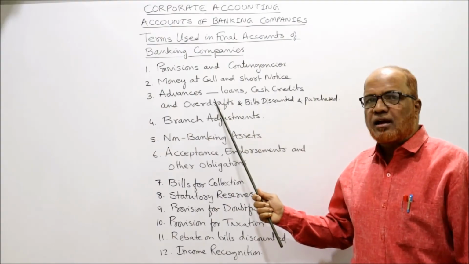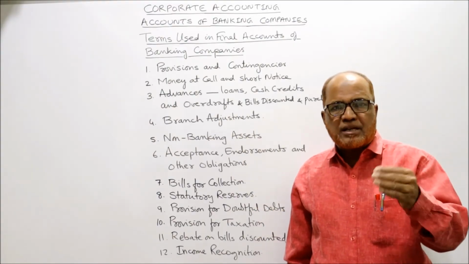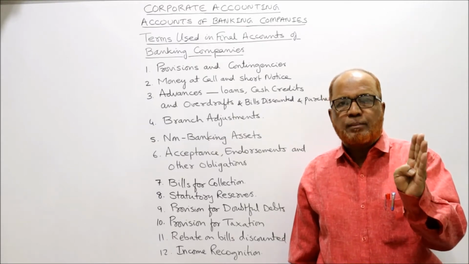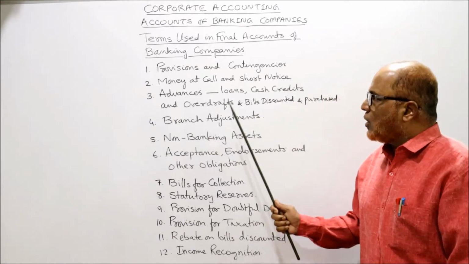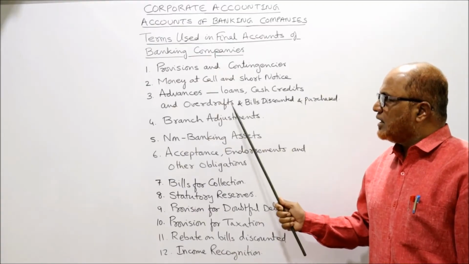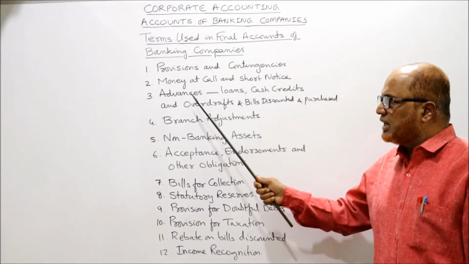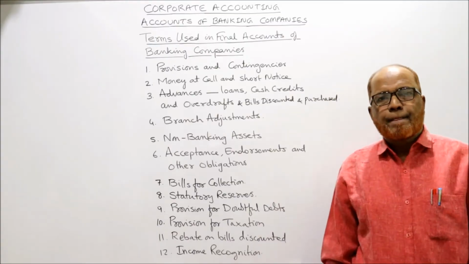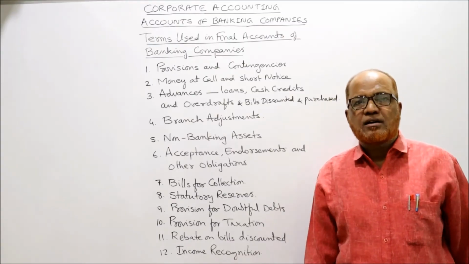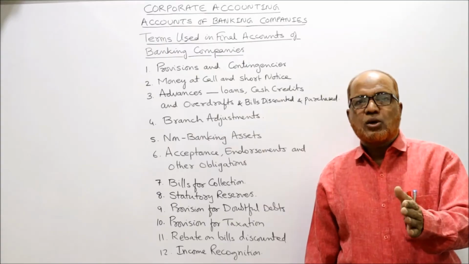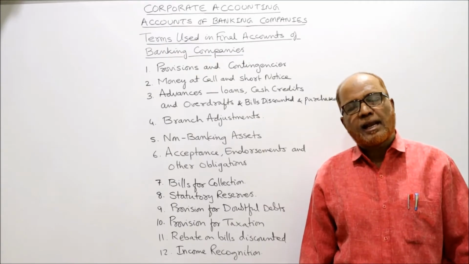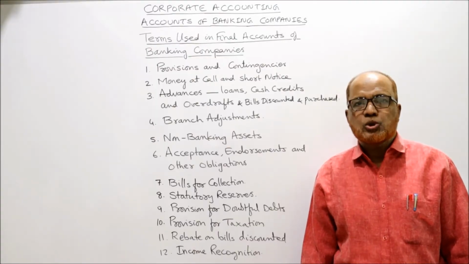तो जैसा लोन दे रहा है उसी तरह बिल के ऊपर भी बिल परचेस करके immediately amount will be paid to the customer, and the owner of the bill is the bank. So all the three, loans, cash credit and overdraft, and bills purchased, will be taken under advances. Now according to the format, the advances should be classified as secured, unsecured, then guaranteed by the government. All these classifications we have to do in schedules.